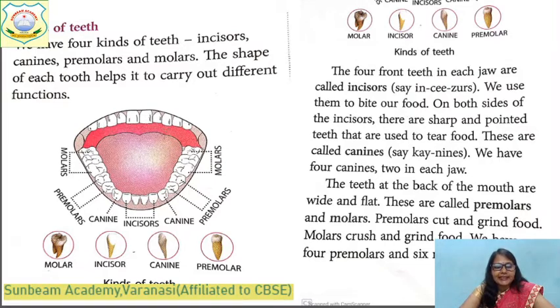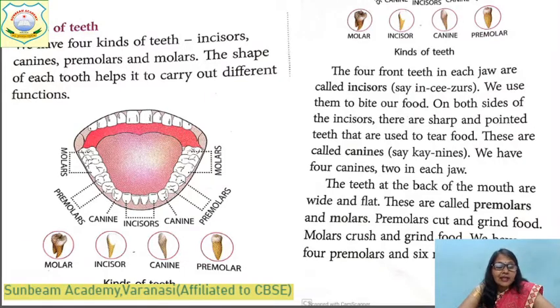And after that, there are 2 broad teeth. They are called premolars. What are they called? Premolars. Okay. 1, 2, 3, 4. They are 4 in number in the lower jaw and 4 in number in the upper jaw. It means in total they are 8.